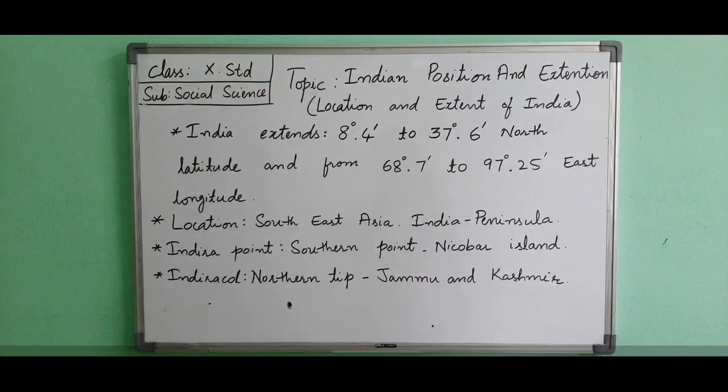Geographically, India is located in the northern hemisphere and is at the center of the eastern hemisphere. It is a peninsula situated in Southeast Asia. The mainland of India extends from 8 degree 4 minutes to 37 degree 6 minutes north latitude and from 68 degree 7 minutes to 97 degree 25 minutes east longitude.